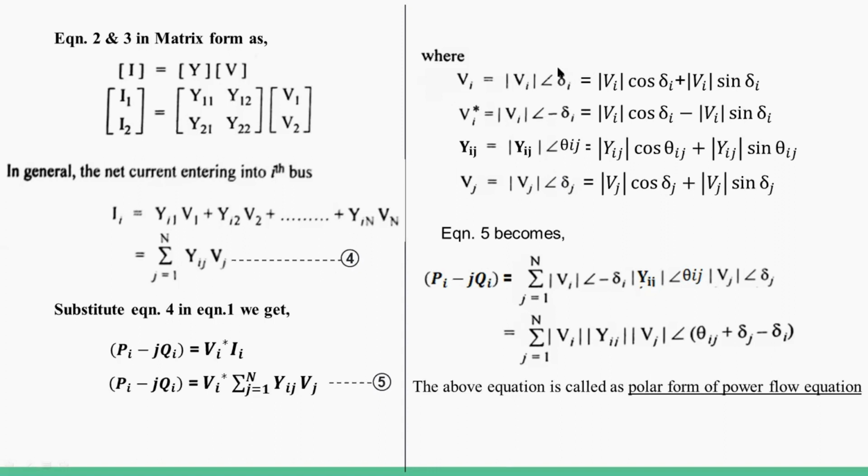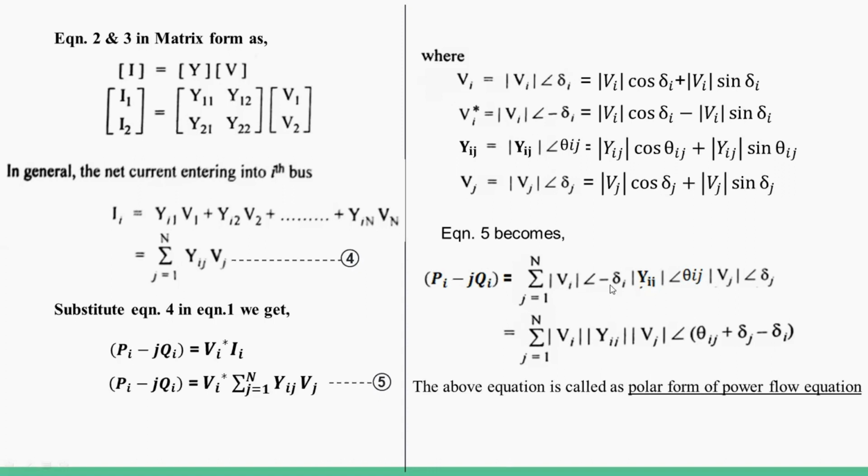That can be represented in rectangular form. Suppose A angle alpha means, in rectangular form, A cos alpha plus jA sin alpha. Similarly, I expand this polar form into rectangular form. Then substitute these polar form terms in equation number 5. In equation number 5, the first term is Vi*, which is equal to Vi angle minus delta i.